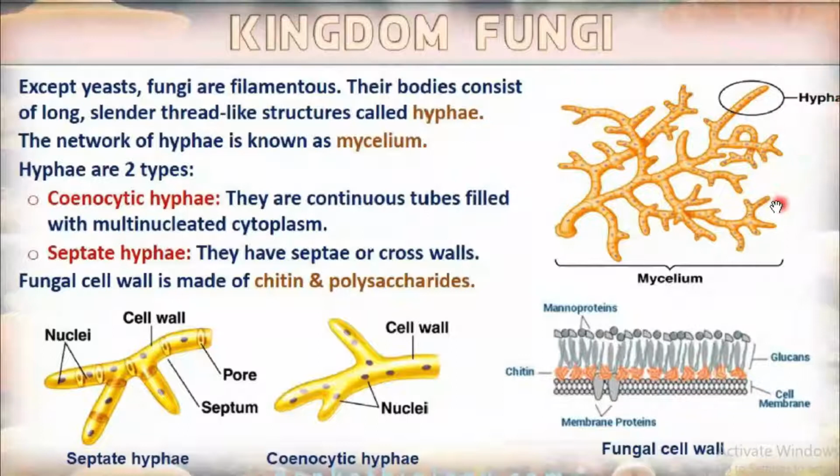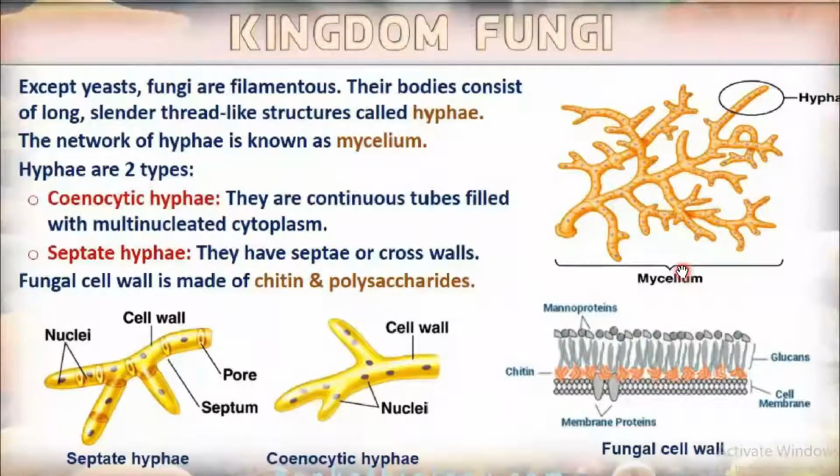The network of hyphae is known as mycelium. The body of fungi is made up of long filamentous structures, known as hyphae. You can see here. Then they are arranged in the form of a network. It is known as the mycelium.